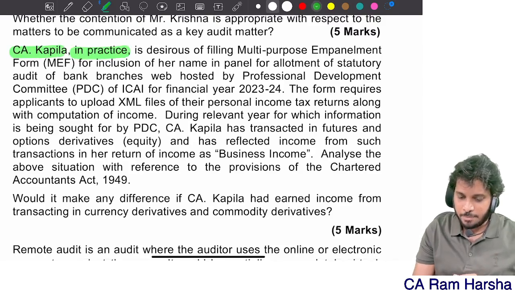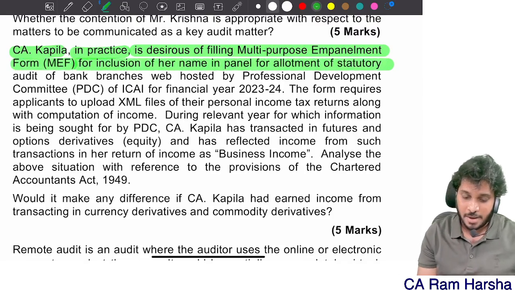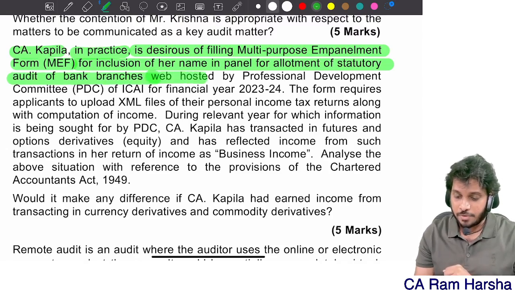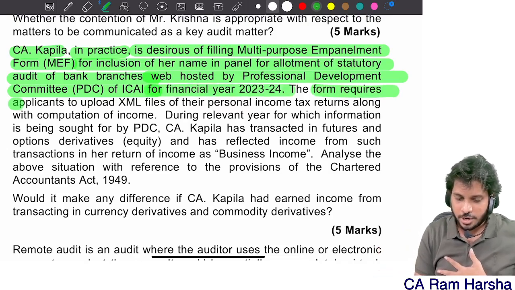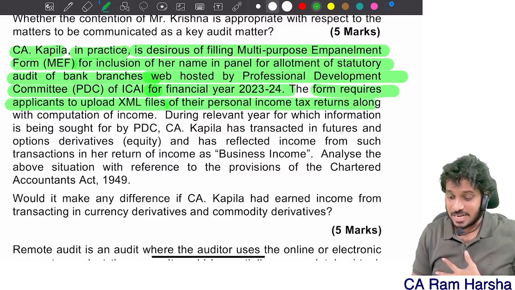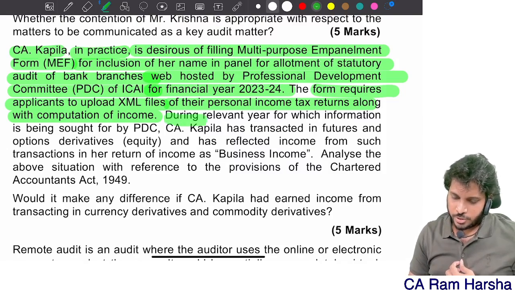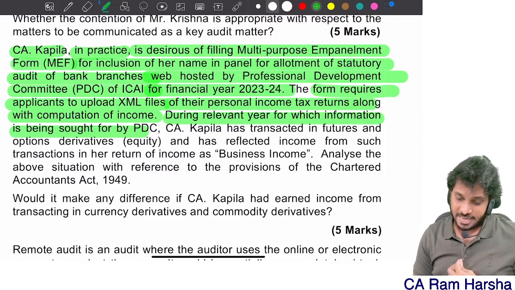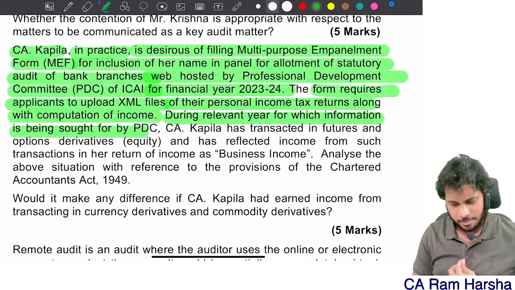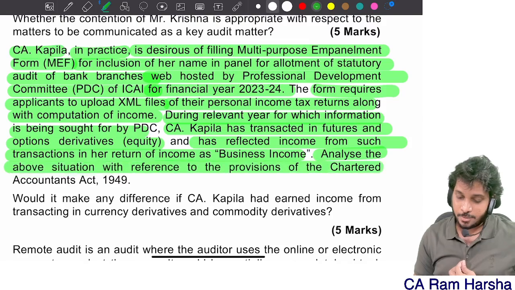CA Kapila in practice is desirous of filing a multi-purpose empanelment form for inclusion of her name in the panel of empanelment of statutory audit of bank branches, web hosted by the Professional Development Committee of ICAI for the year 23-24. The form requires applicants to upload XML files of their personal income tax return along with computation of income. During the relevant year for which information is being sought by PDC, the Professional Development Committee, CA Kapil has transacted in futures and options derivatives and has reflected income from such transactions in the return of income as business income. Analyze the above situation with reference to provisions.